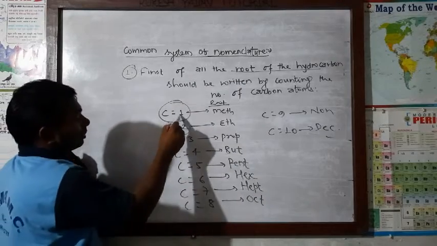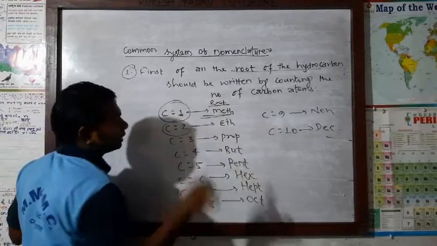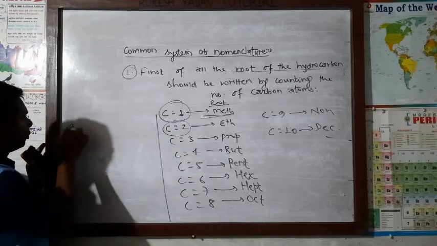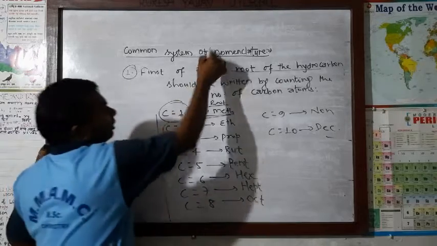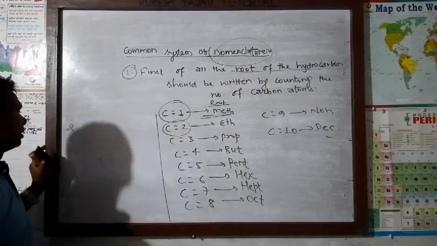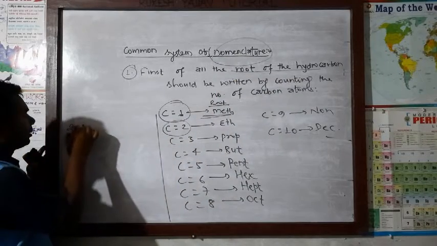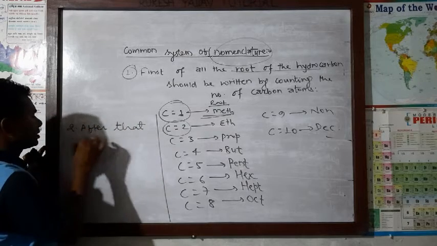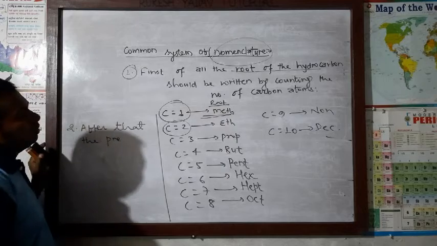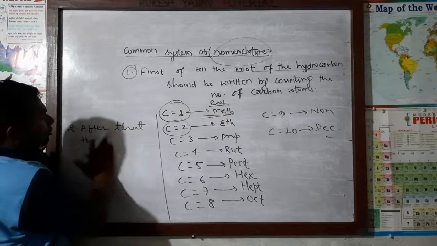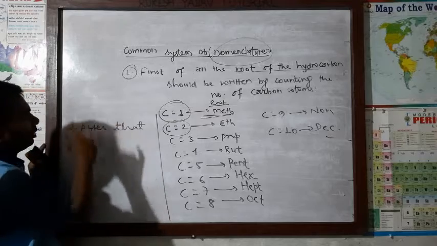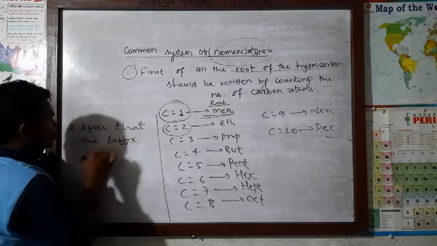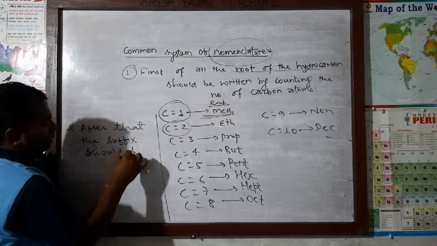If there is only one carbon atom, we will first write meth. Another thing we should know before naming the hydrocarbon is the prefix and suffix. Pre means earlier one. After the root, the suffix should be added.